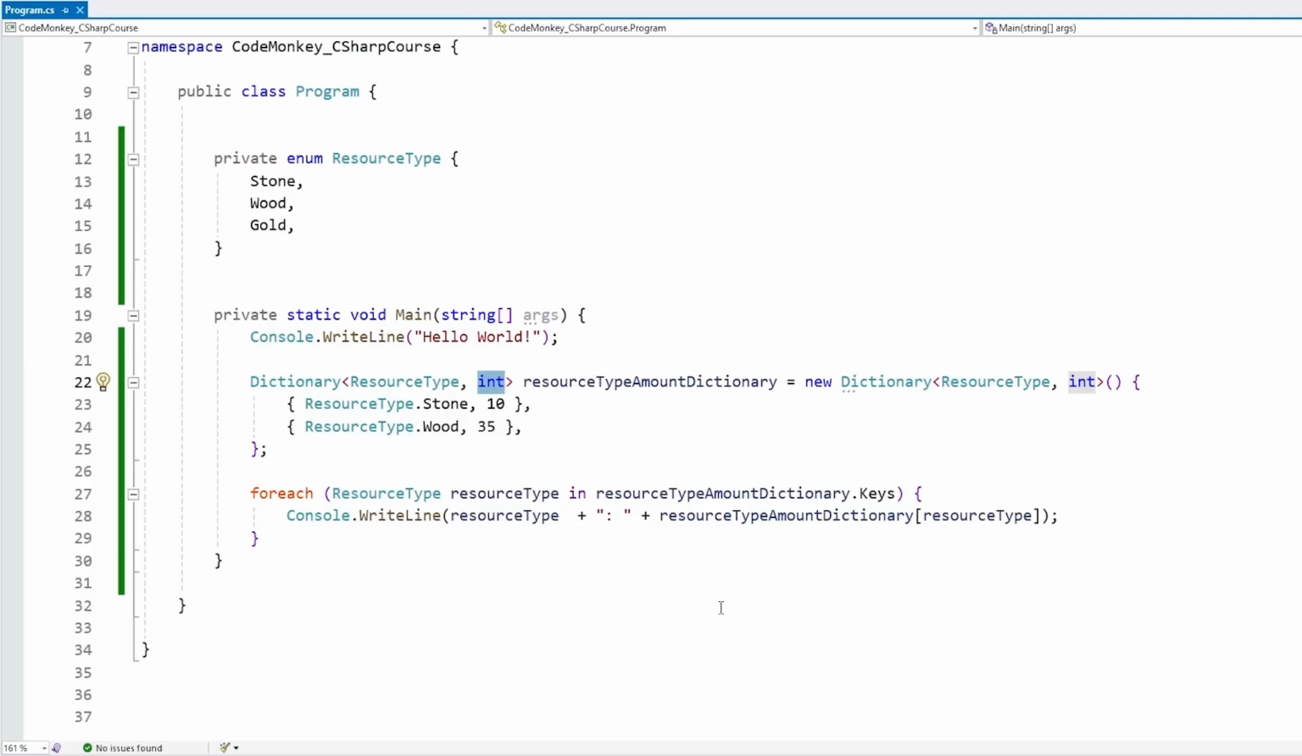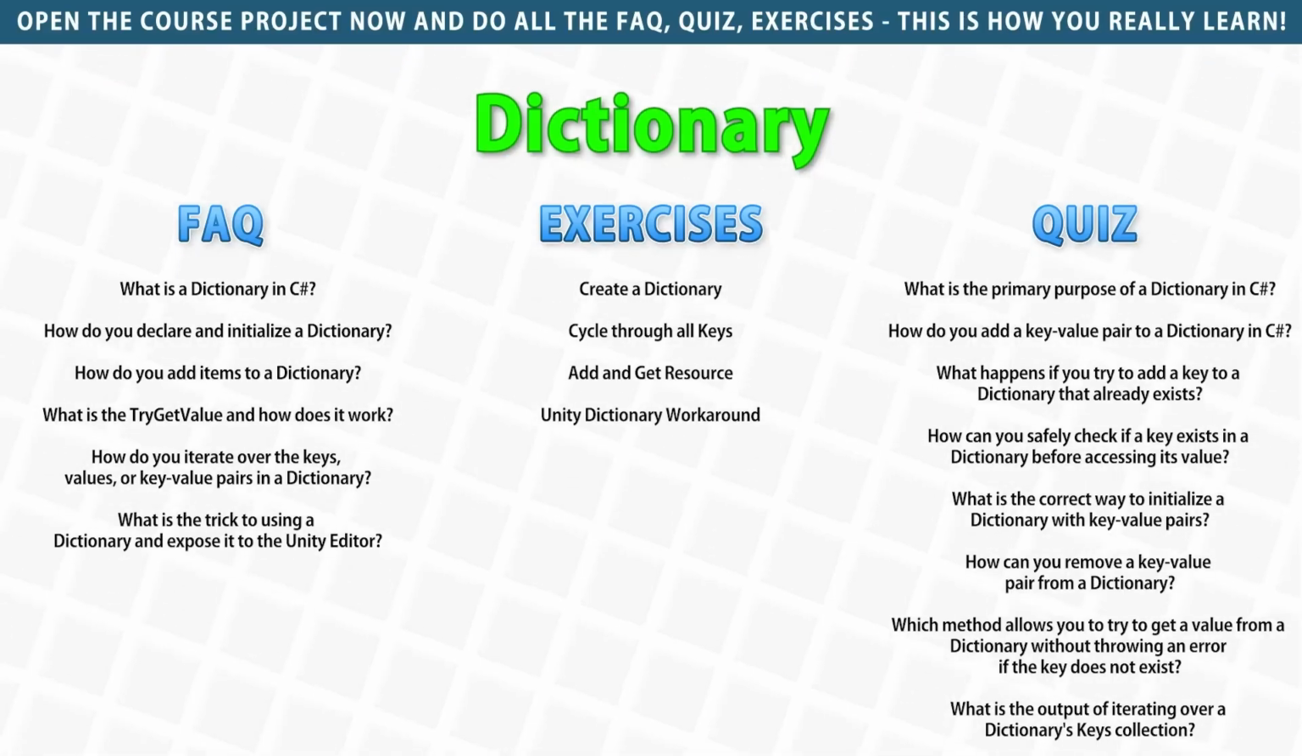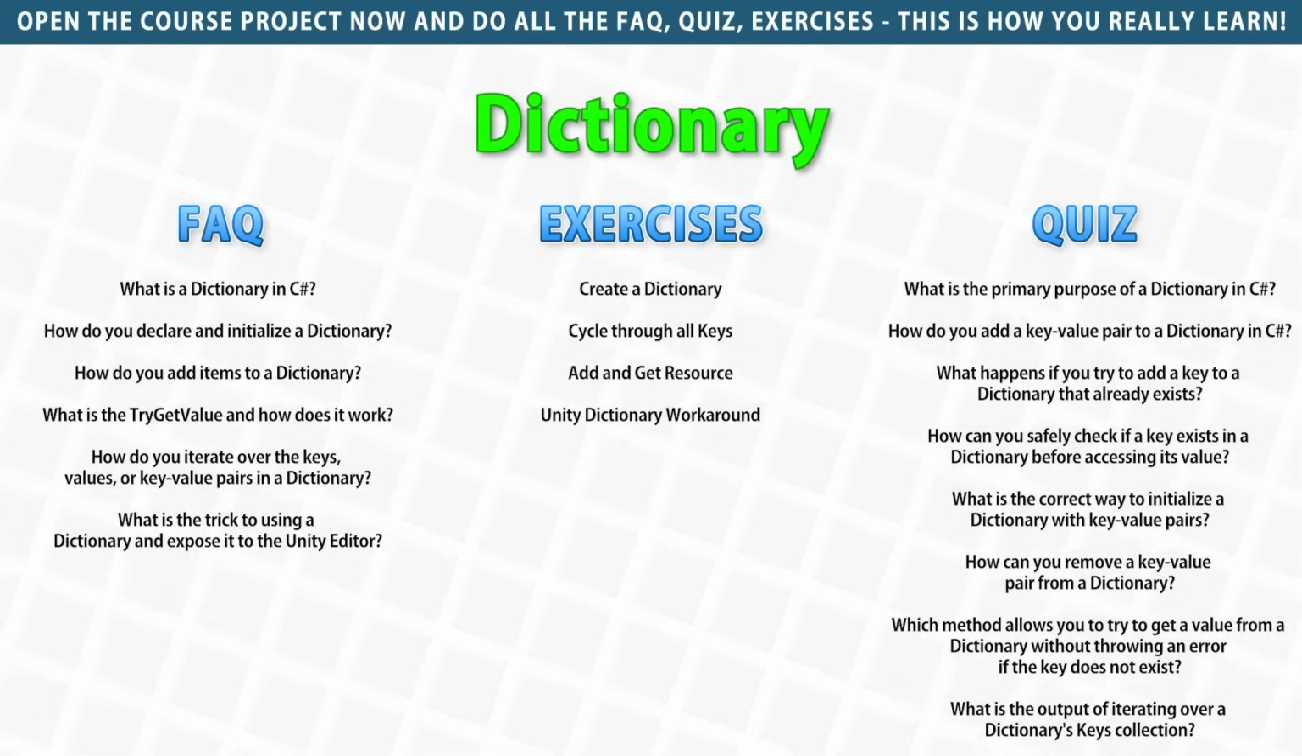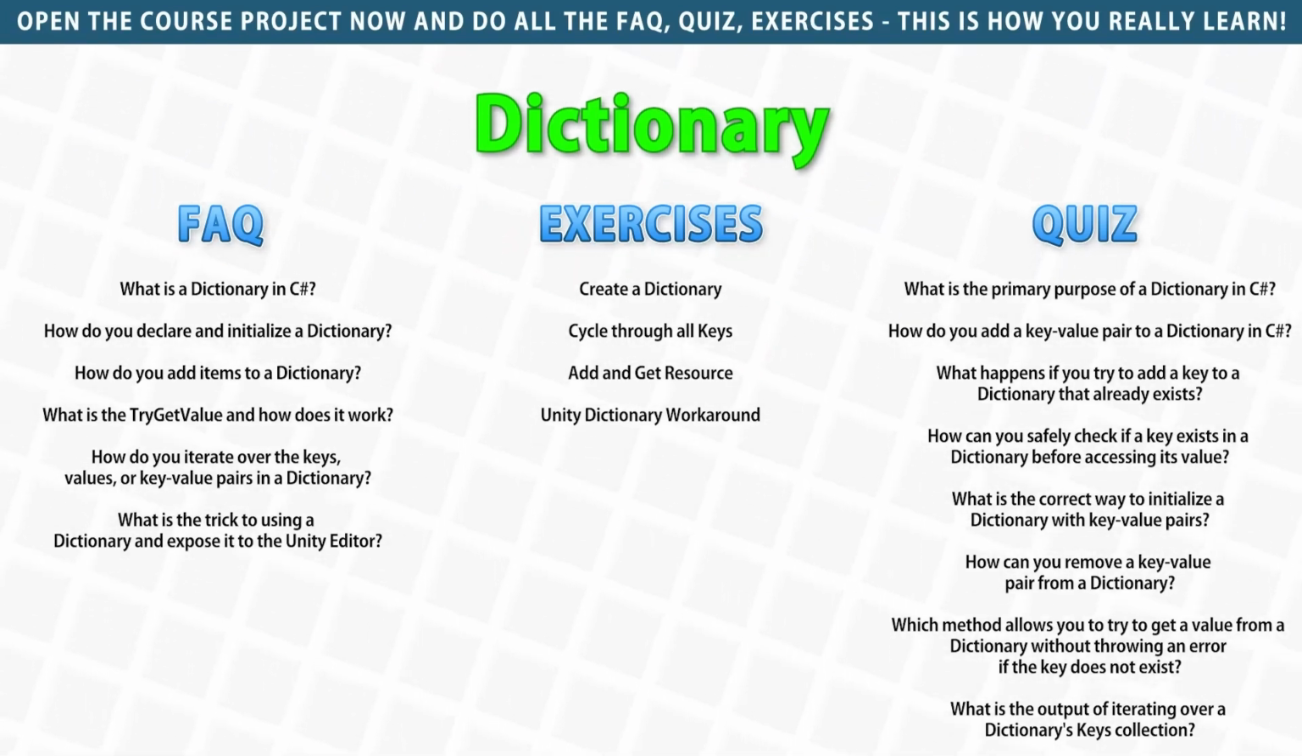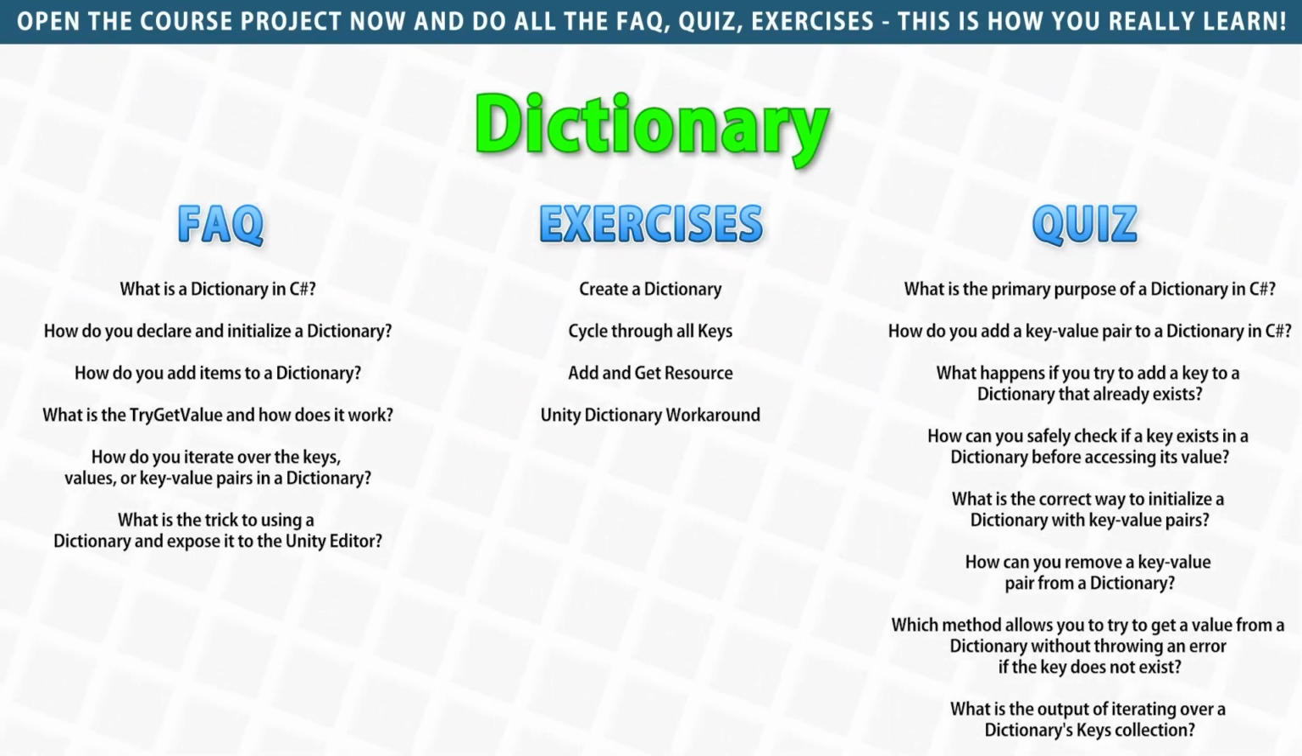Alright, so that's the dictionary. It's a super useful data type, really helpful when you have two pieces of data that can be connected like a key value pair. So this is absolutely essential in things like resource management or linking any kind of data together with one another.